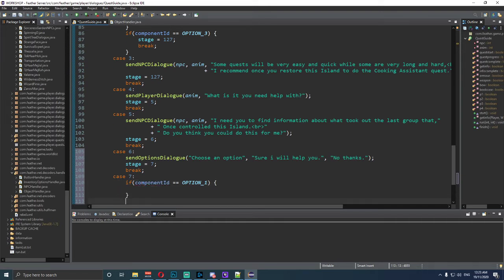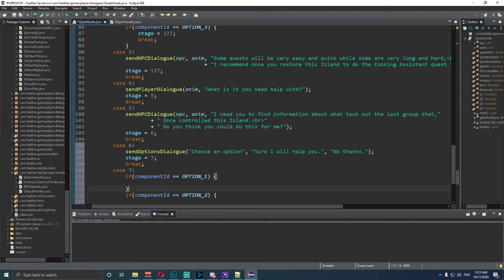Alright, make sure you spell that correctly. Don't do what my mind just did. Component ID is equal to OPTION_2. It actually has to be in caps, okay, just so you're aware.